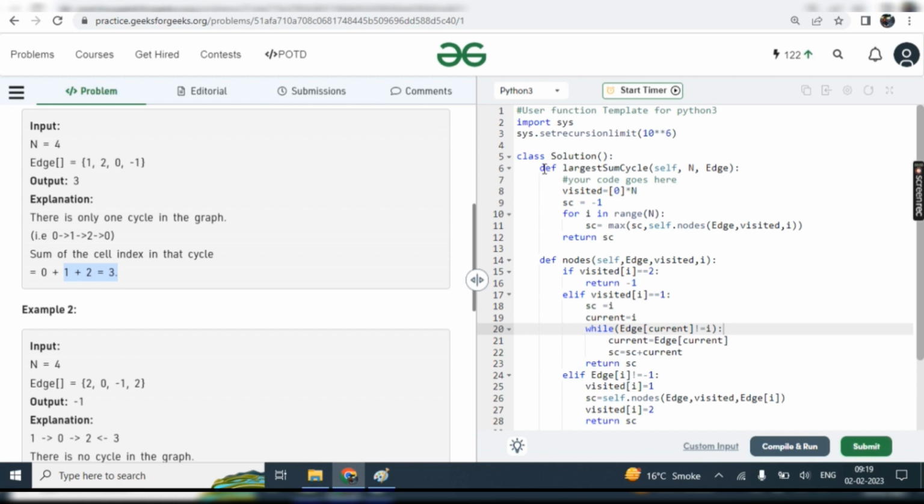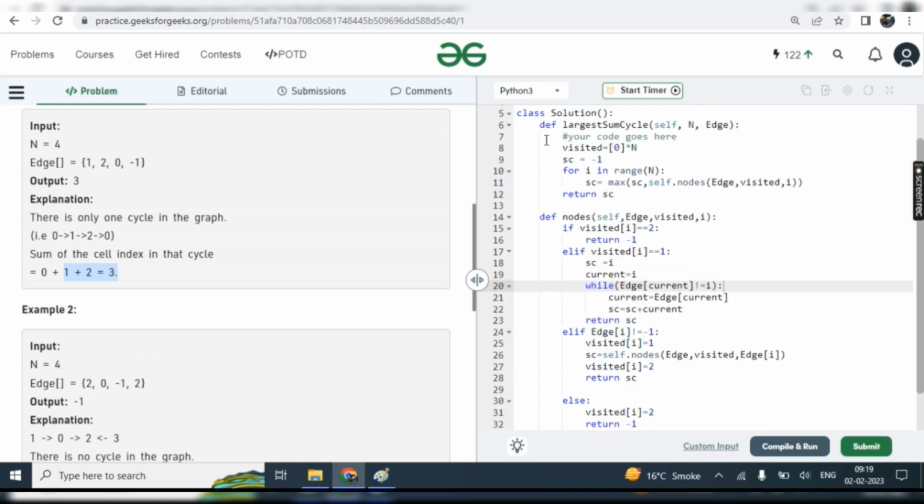For this I have already written the code in Python. First, the given function is the largest sum cycle. After that, to traverse all the nodes, I have already written another function which is nodes. That is for a particular index, where we check everything for that index. So first we need to check for all the indexes.